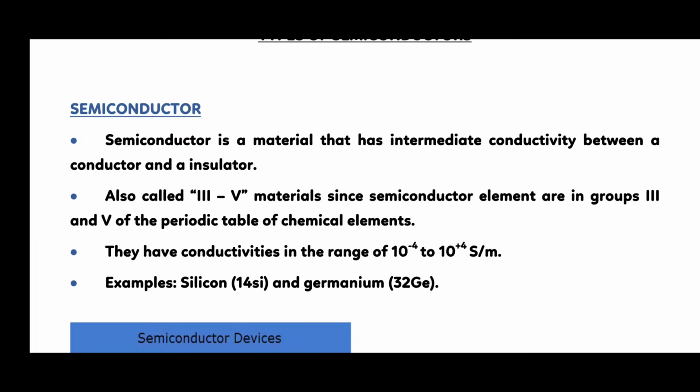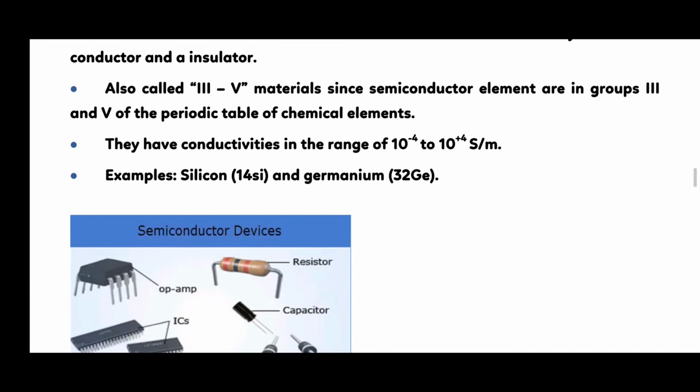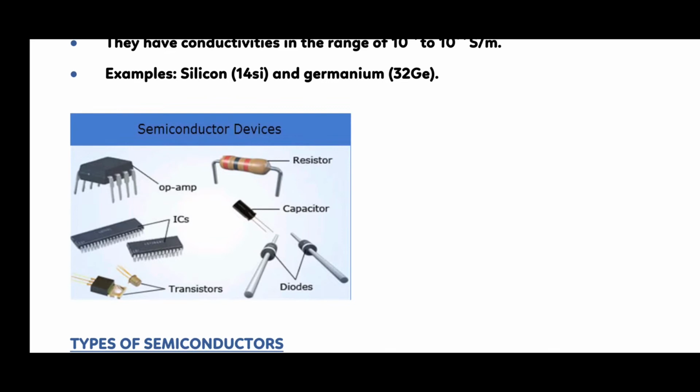Examples are silicon and germanium, and it has sp3 hybridization, tetrahedral arrangement, and is known as the diamond cubic crystal structure. Just remember this. As you can see in the image, here are some semiconductor devices, that is transistor, diode, capacitor, resistor, etc.